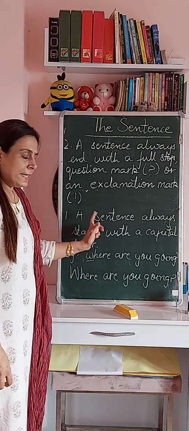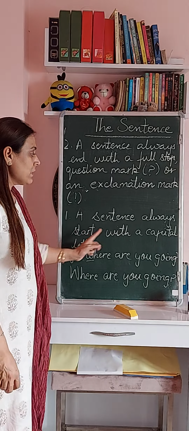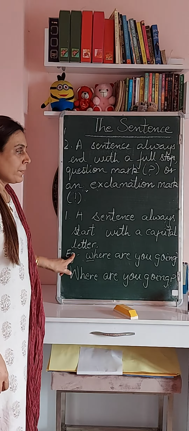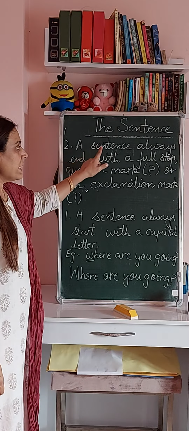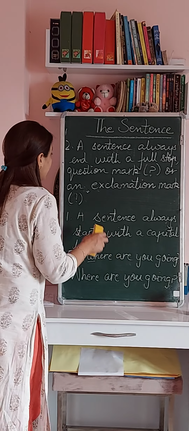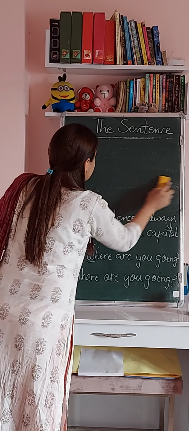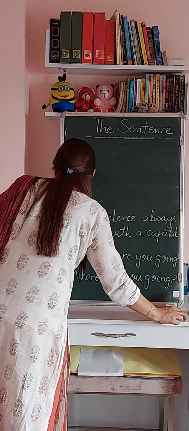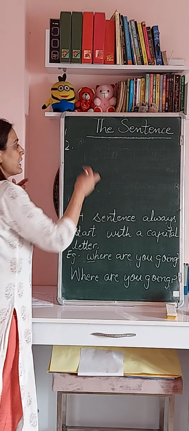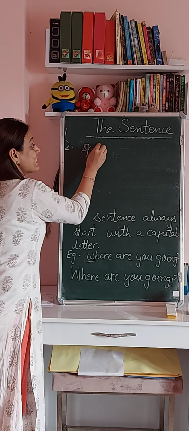So two points are there. First, a sentence always starts with a capital letter. Then a sentence always ends with a full stop, question mark, or an exclamation mark. Now children, one more point. When do we use these sentences? A sentence is always used while speaking.